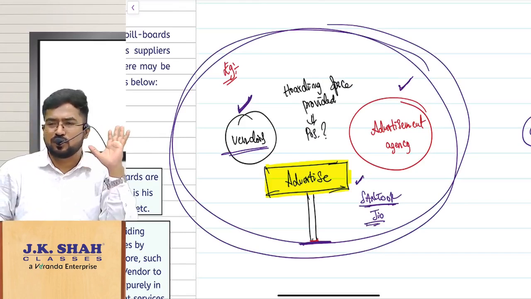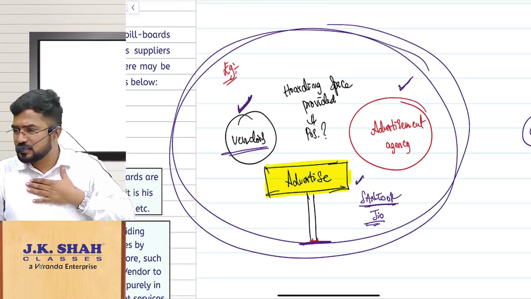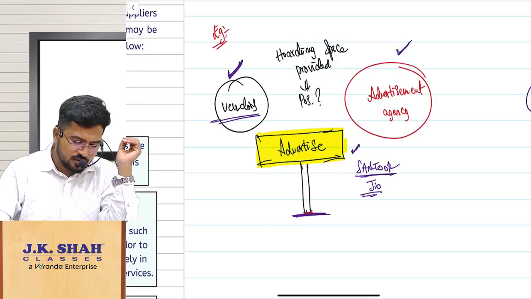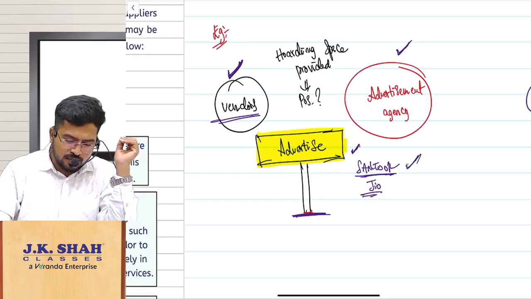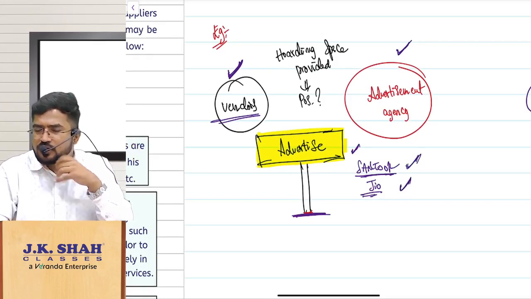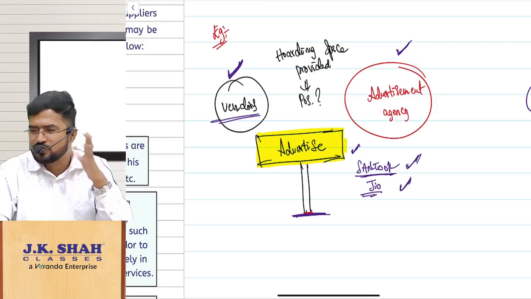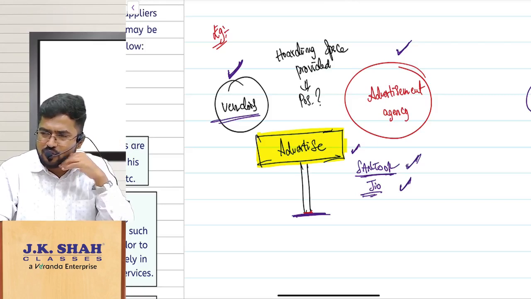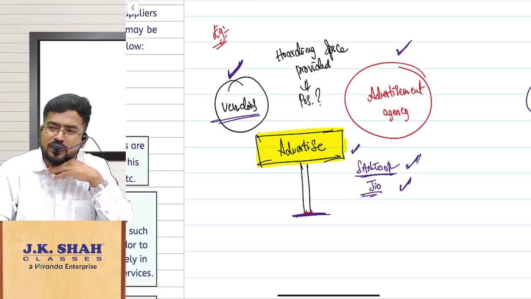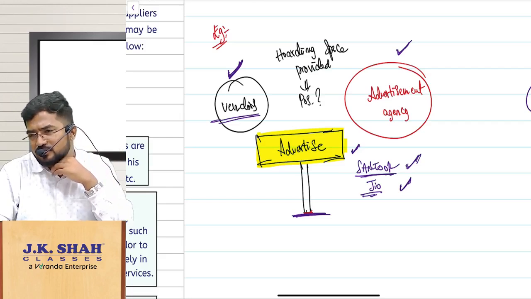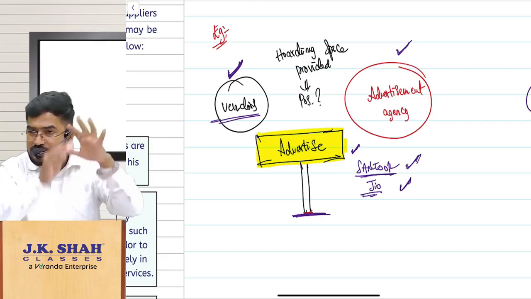You are owning a holding and you are giving it to the advertising agency. Now you tell me, sir, whenever I am asking to change some advertisement, you are changing it, right? But I should ask you to change it, correct? You will say weekly this much or per day this much. You pay, I will put it. And later on he will give it to somebody else. Now tell me, what is that he is providing to me? Can I say he is also providing advertisement services? Yes or no? He is having the holding.